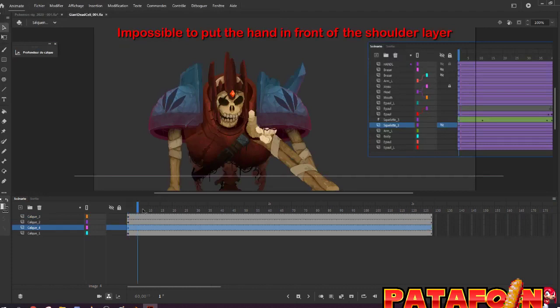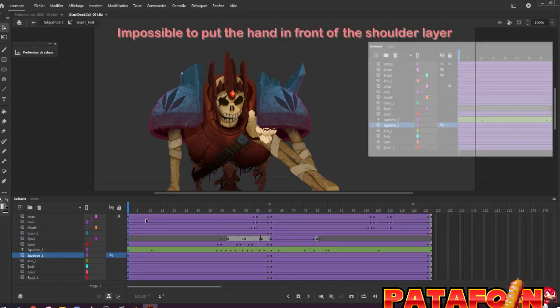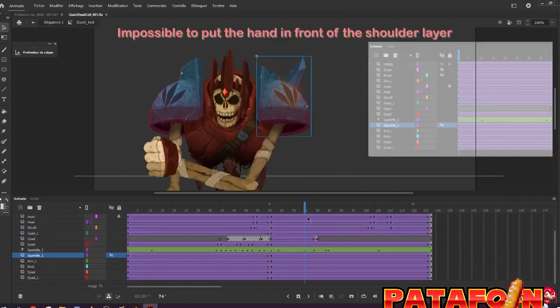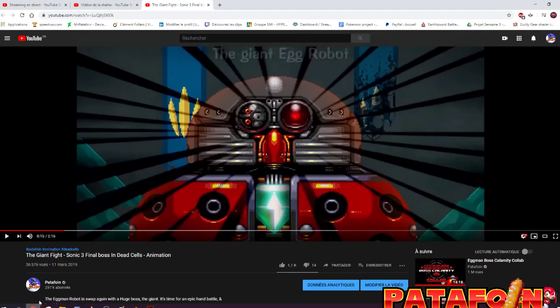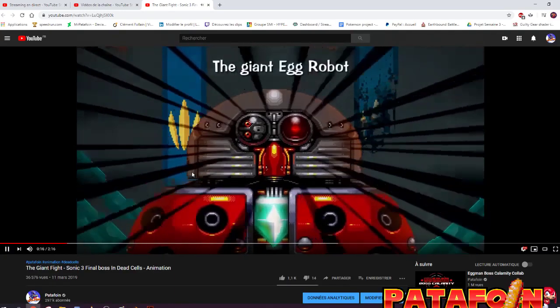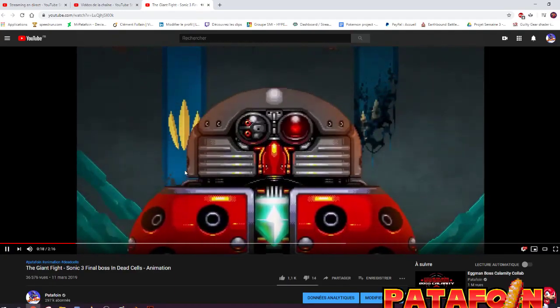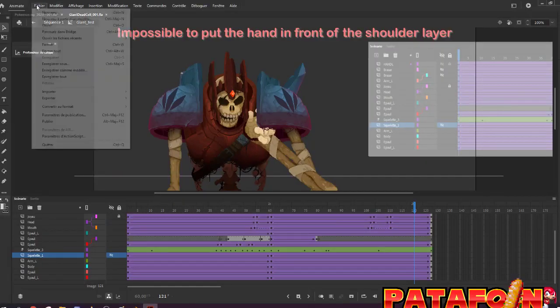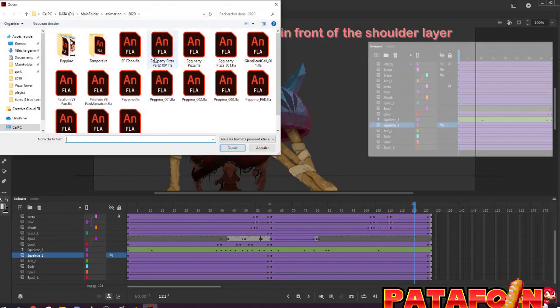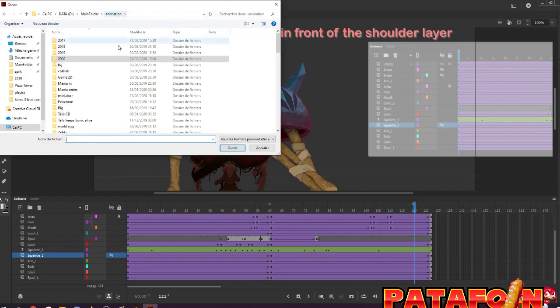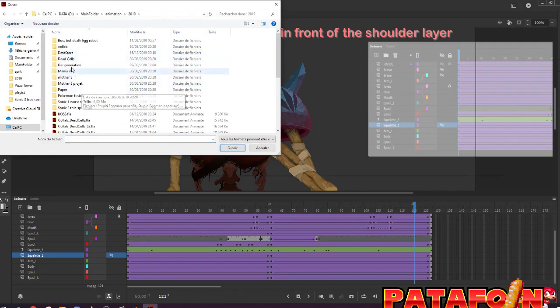So this is normally how the boss should look. This is a pretty giant, but in this animation it's swapped with the Death Egg robot. And in this animation there was a lot of post effect to do.